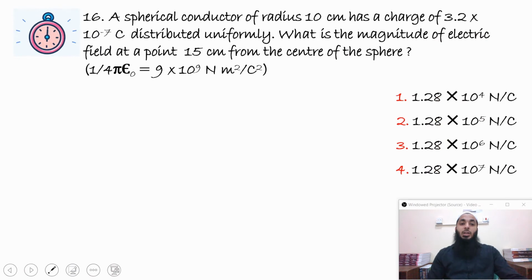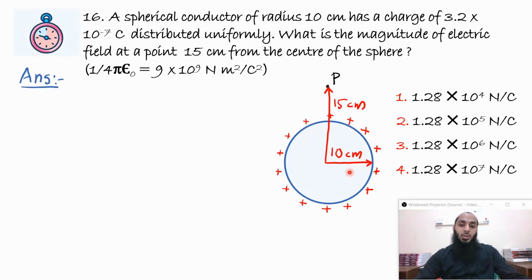Question number 16. A spherical conductor of radius 10 centimeter has a charge of 3.2 into 10 raised to minus 7 coulomb distributed uniformly. What is the magnitude of electric field at a point 15 centimeter from the center of the sphere? 1 by 4 pi epsilon naught value is also given. Now here they have told that there is a sphere, conducting sphere, this is important, and the charge is uniformly distributed. 3.2 into 10 raised to minus 7 coulomb charge is uniformly distributed, and the radius of the sphere is given as 10 centimeter, and we have to find the electric field at a point 15 centimeter from the center.